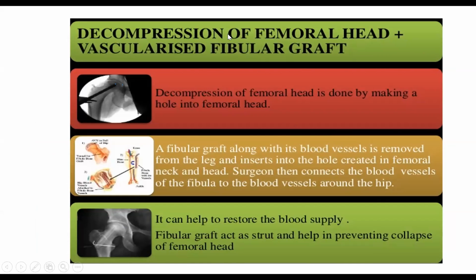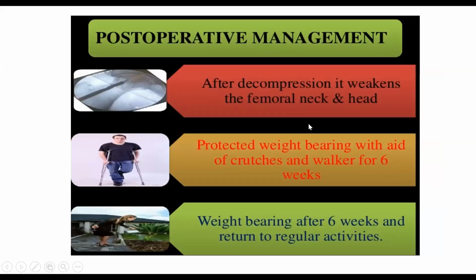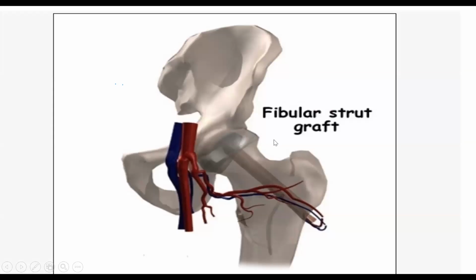This is important: the fibular graft. You remove that bone and put a fibular graft in from here. Sometimes the fibular graft helps in restoring blood supply. So this is your fibular strut graft. The fibular bone sits here, and you just put the fibular bone in.